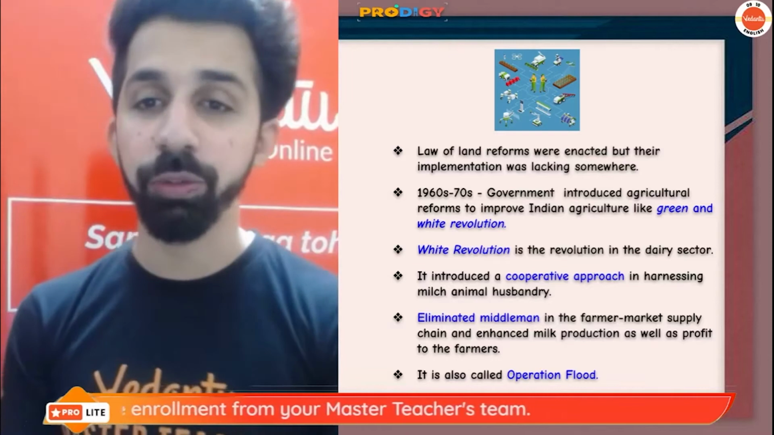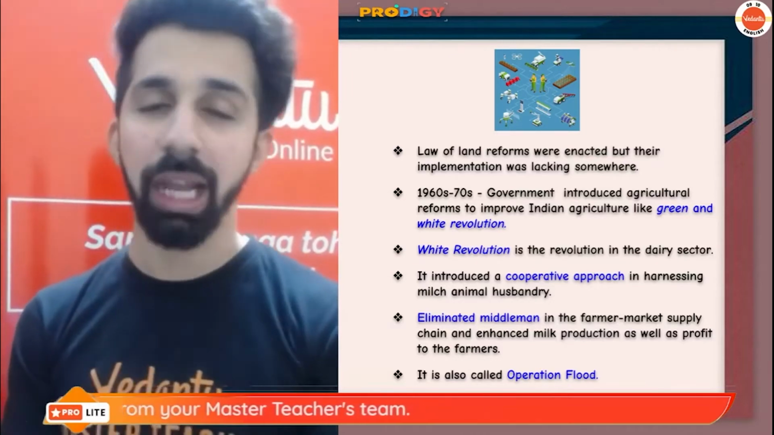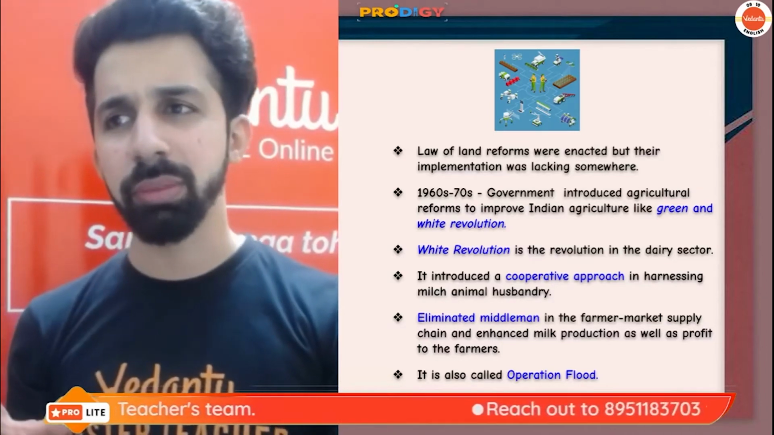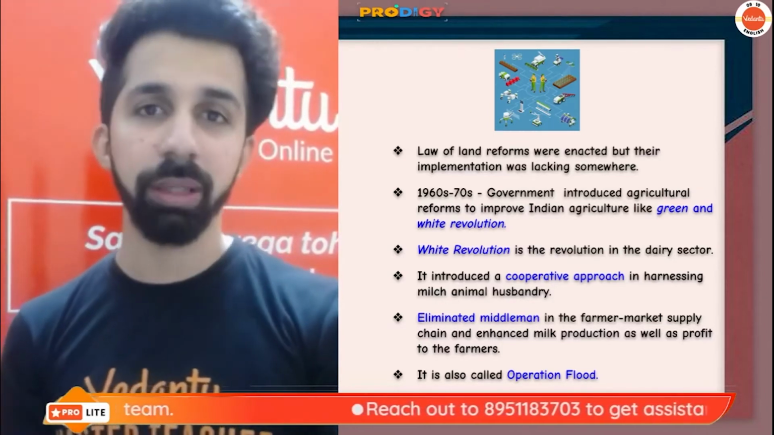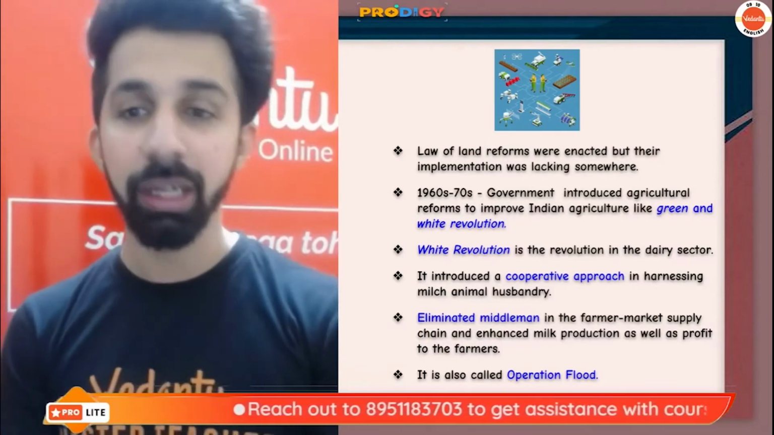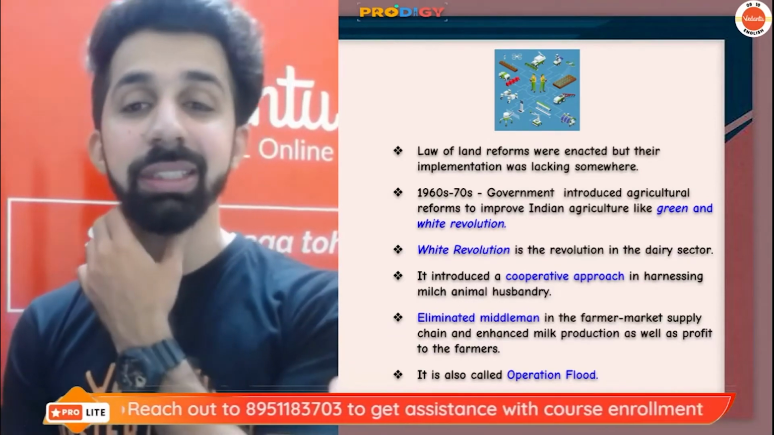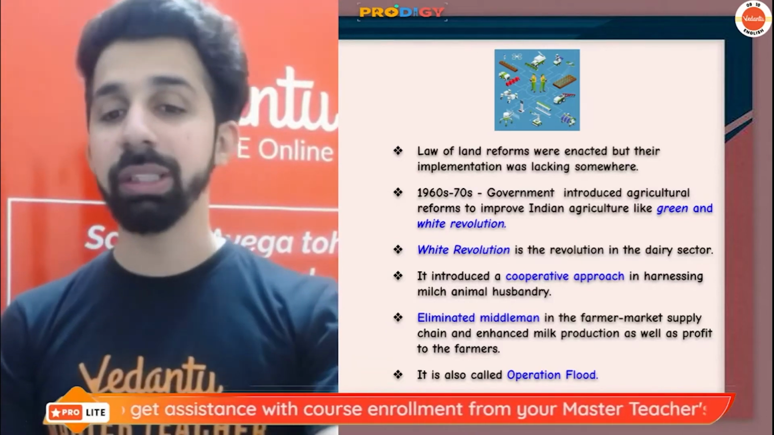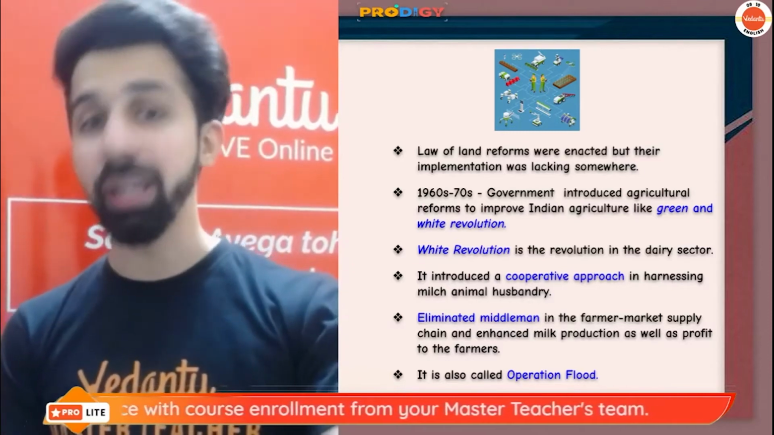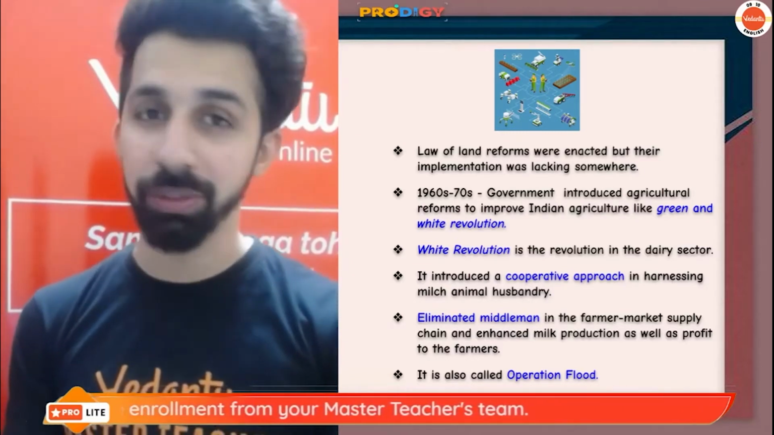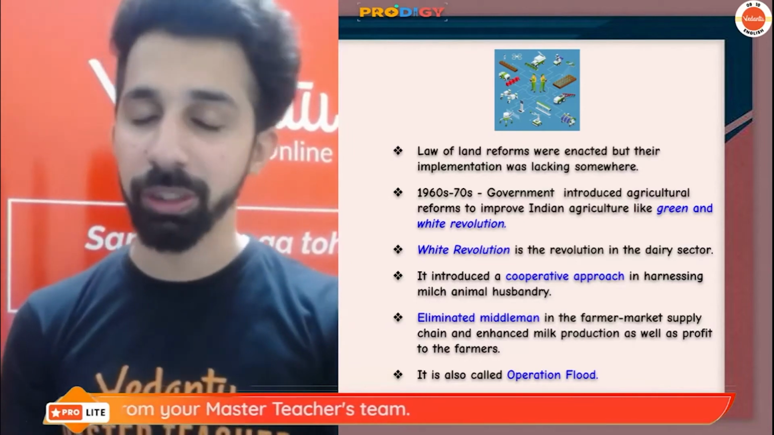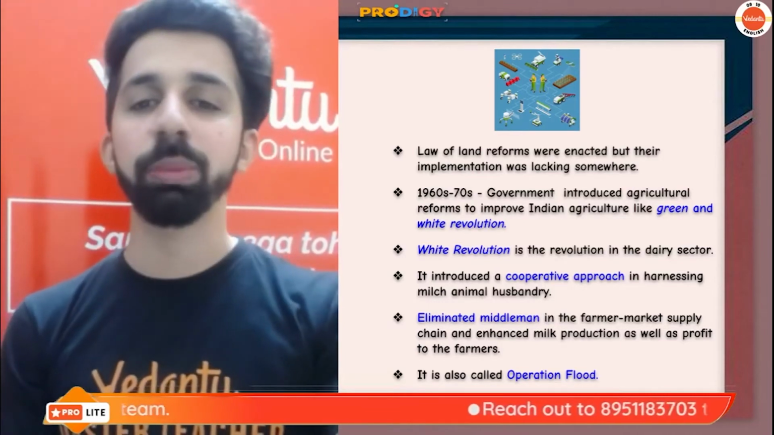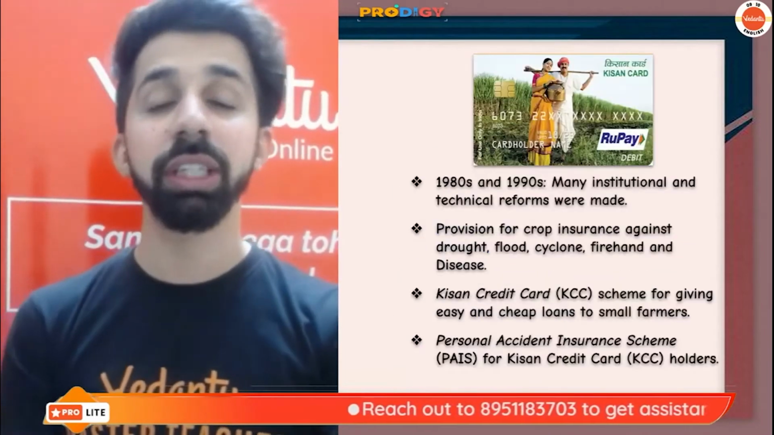Because laws of land reforms were enacted, but their implementation was lacking somewhere. So guys, there have been many reforms which are on paper, which are done by the government, but they are not properly implemented. Okay, like for example, guys, in the 1960s and 70s, government introduced the green revolution and white revolution. And let me tell you guys, by the way, the white revolution was also known as Operation Flood. The main objective of Operation Flood was to become self-sufficient in milk and milk products, and the main objective of the Green Revolution was to become self-sufficient in food grains.